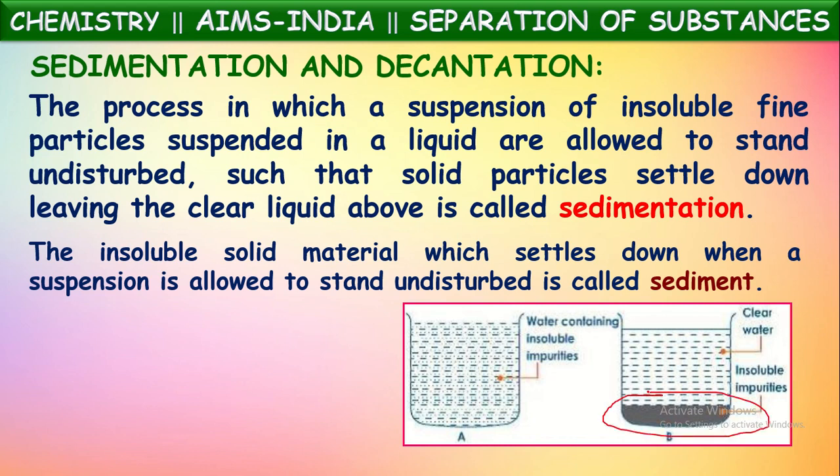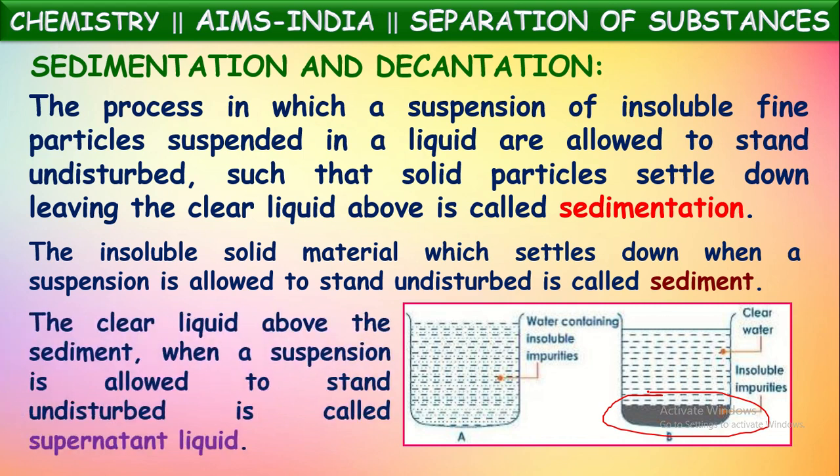This method of settling down the insoluble solid substance in a liquid is called sedimentation, and the solid substance settled at the bottom is called sediment, and the pure liquid separated from the solid is called supernatant liquid. This whole process is called sedimentation.